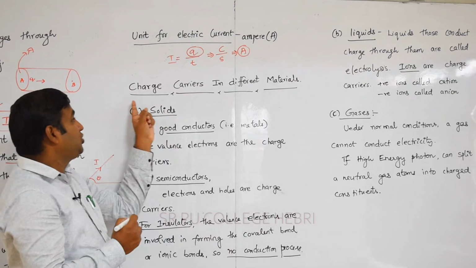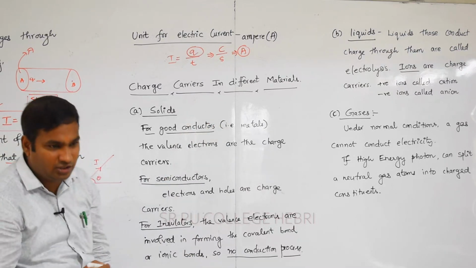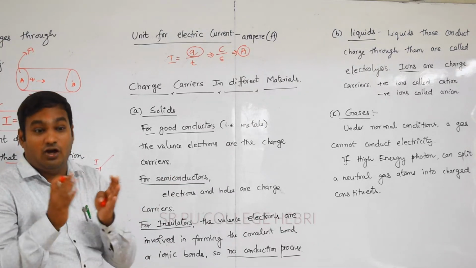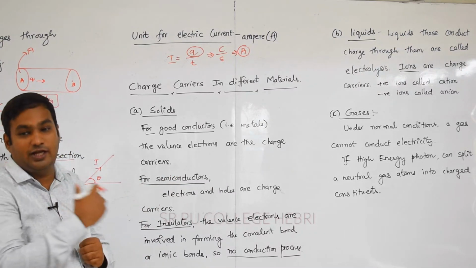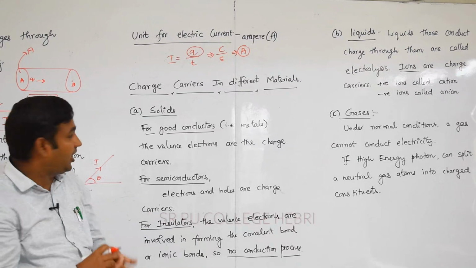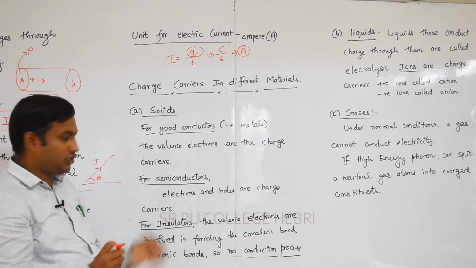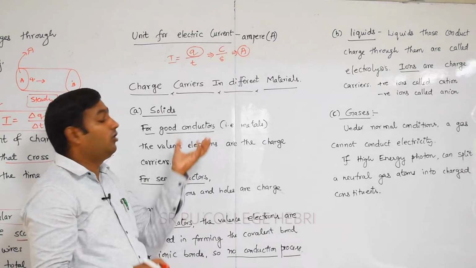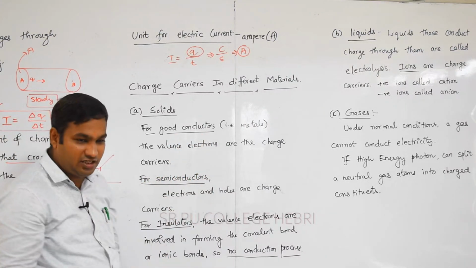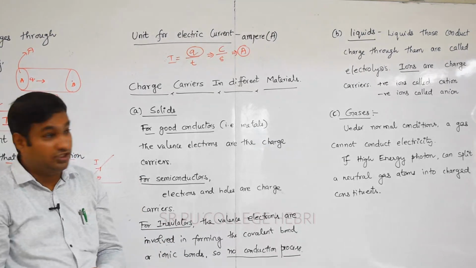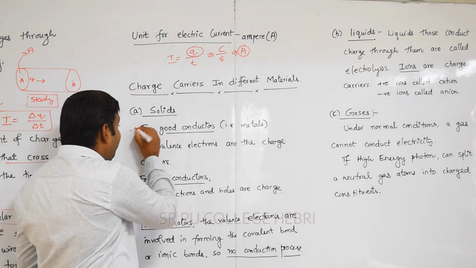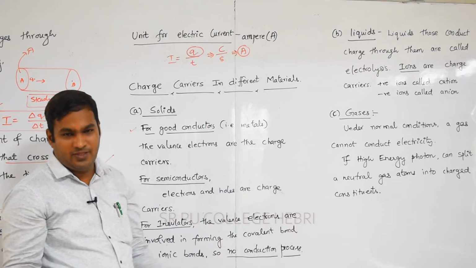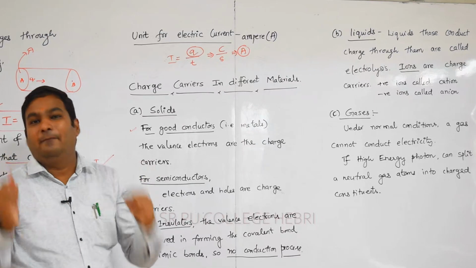Next important thing, charge carriers in different materials. In nature we can think about different materials like solids, liquids and gases, and all these types of matter have different charge carriers. First we have to think about solids. In case of solids, there are three categories: solids may be conductors, semiconductors, or insulators. First think about conductors. A good conductor is what we call metals.